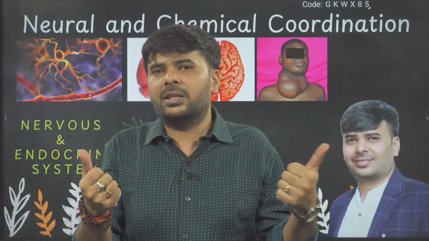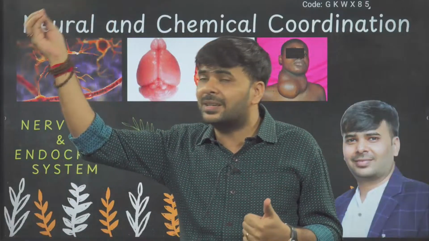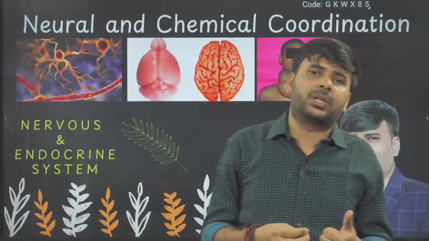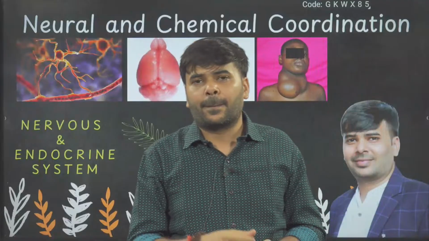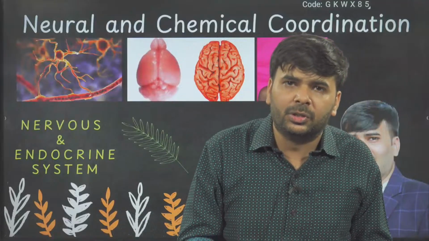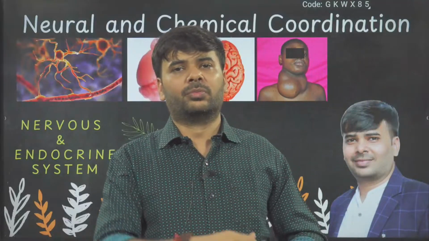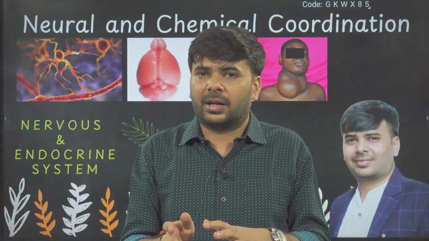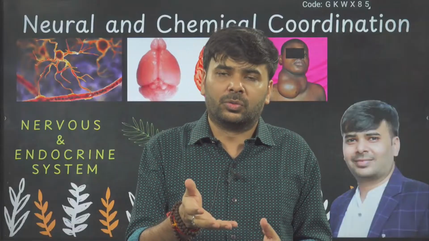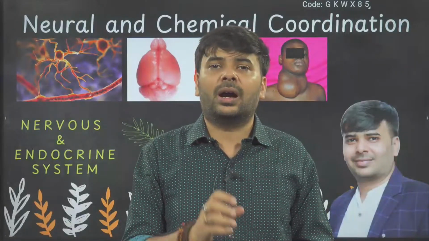Nerve impulse is similar to, I'm not saying same, I'm saying similar to electric current, which flows in your wires and all your electrical equipment, same as your computer board, your mobile phone board. So that is similar to electric current, but not the same. In electric current, electrons flow. Here in neurons, ions flow.